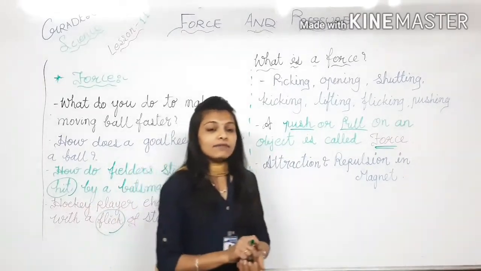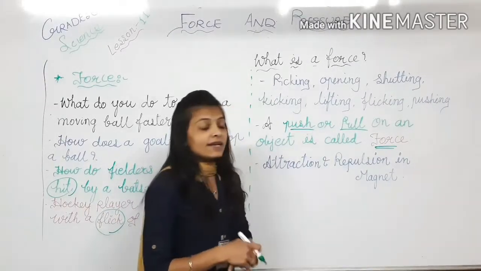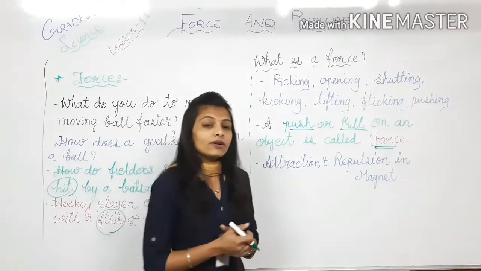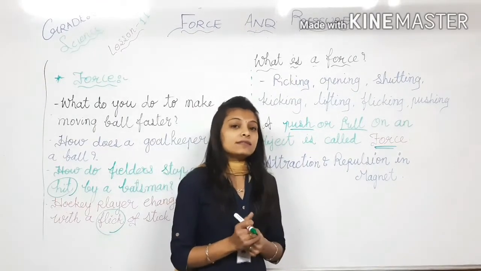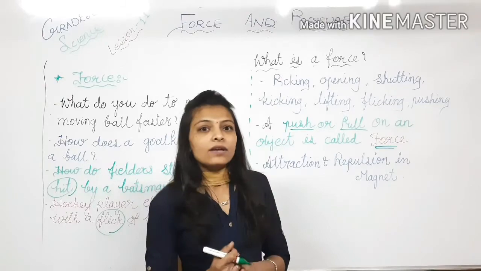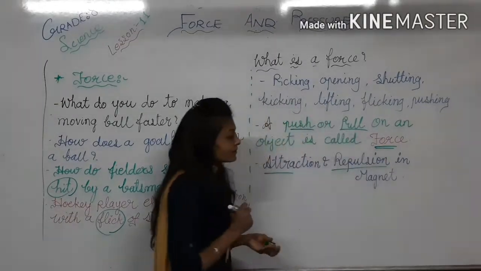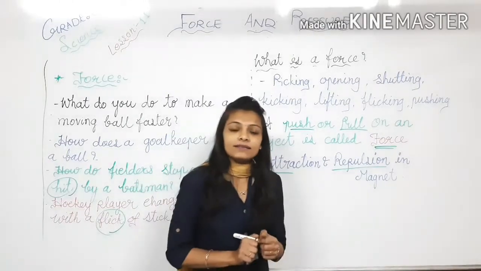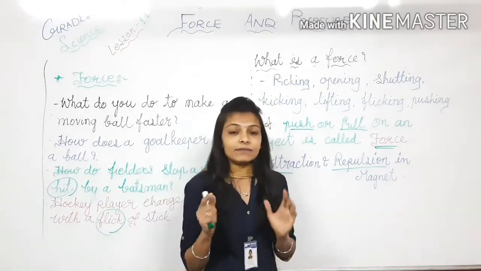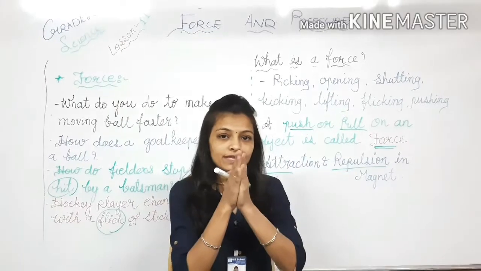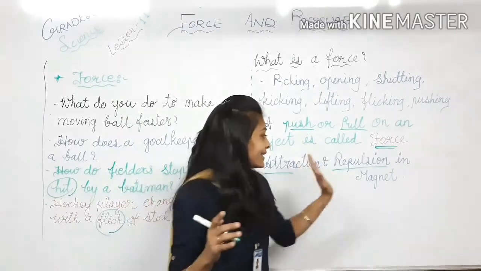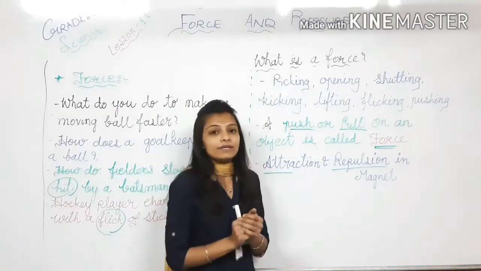Next example is given, attraction and repulsion in magnet. Remember your grade 5th or 6th science. In that grade, you have learned about what is the attraction and what is the repulsion in magnet. Attraction मतलब attract होना और repulsion मतलब दूर हो जाना. Attraction happens when opposite poles are there in the magnet.